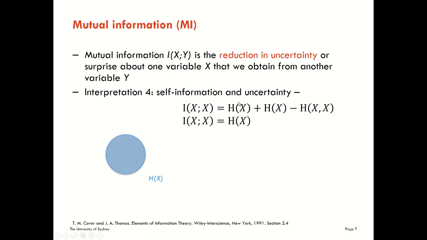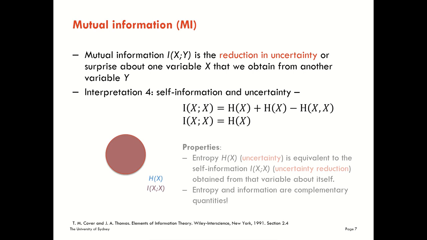If we plug this into the mathematics that we've already formed for the mutual information, we get the sum of two entropies minus the joint entropy of x and x, which is simply the entropy of x itself. So that term cancels with one of these and we're just left with the entropy of x. So we see then the entropy that x provides about itself is equal to the total uncertainty in x. And that makes sense, right? Because we learn full information from x about itself. The uncertainty reduction that we get from x is equal to the full uncertainty that we had about x in the first place.